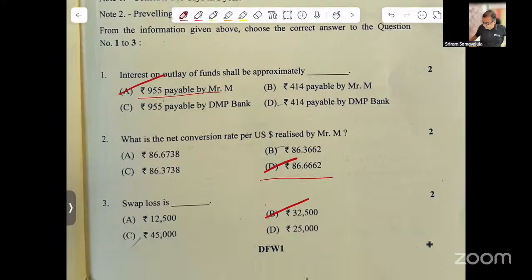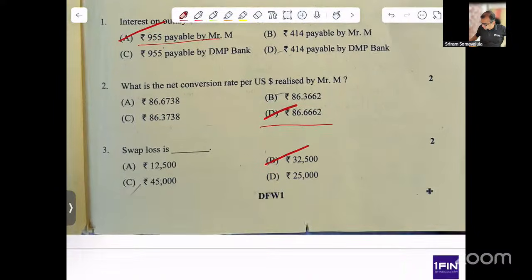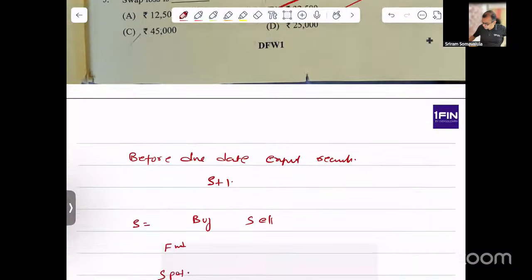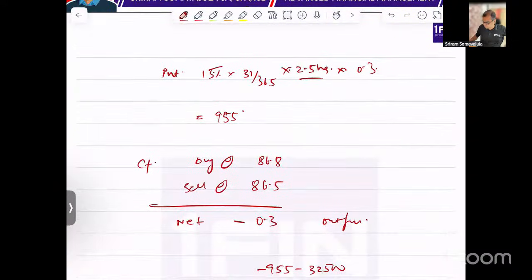Then we have a swap loss. Swap loss is 32,500. Now, please note, I made this based on certain assumptions. The student here probably had a slightly different one. But these are the answers that I think are appropriate. I'll be obviously uploading this sometime soon.